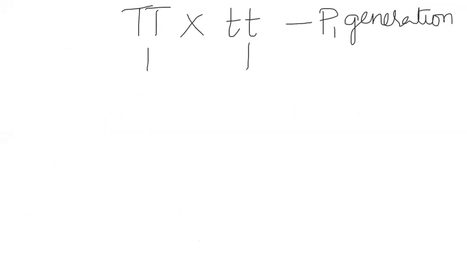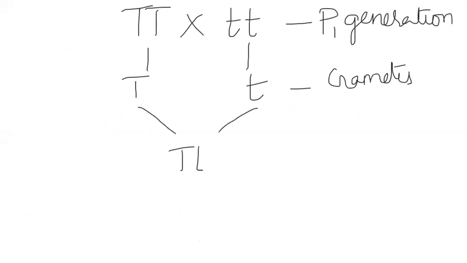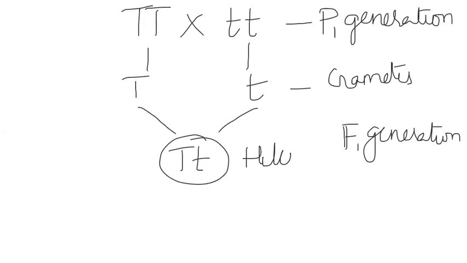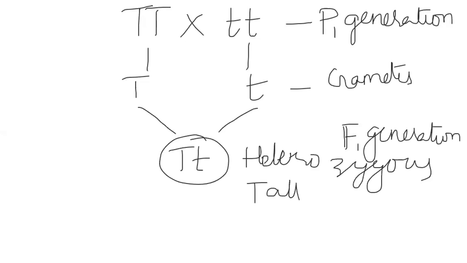Then we'll take out the gametes here, male gamete and female gamete. So we fuse the gametes here. What appeared? Heterozygous tall plants in the F1 generation. We call this generation the first filial generation, F1 generation. So what appeared in the F1 generation? Heterozygous tall plants.